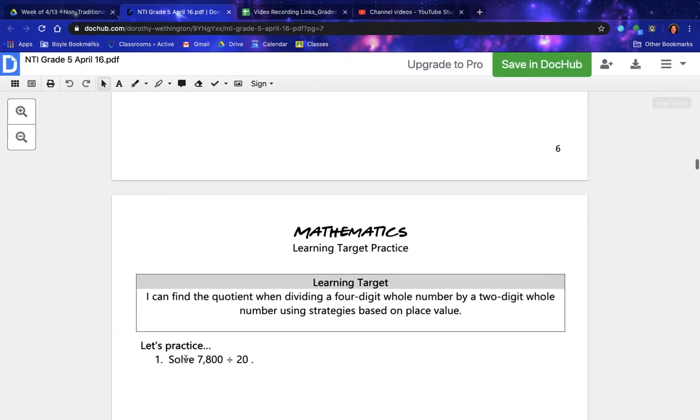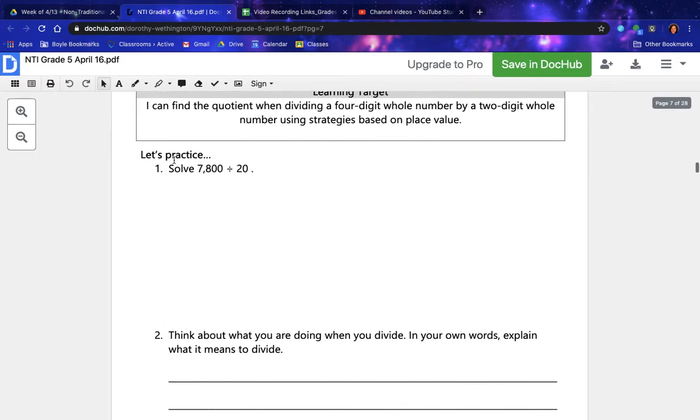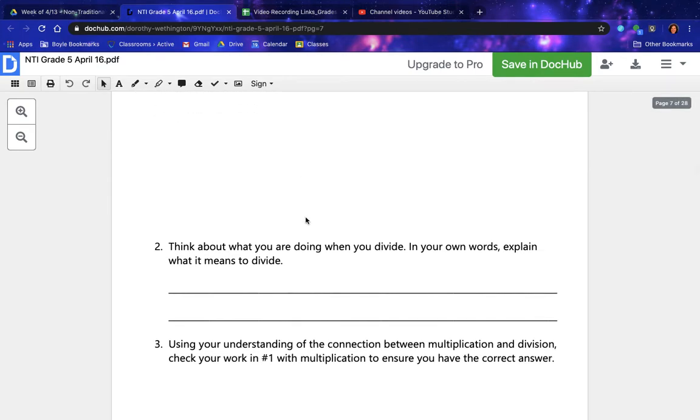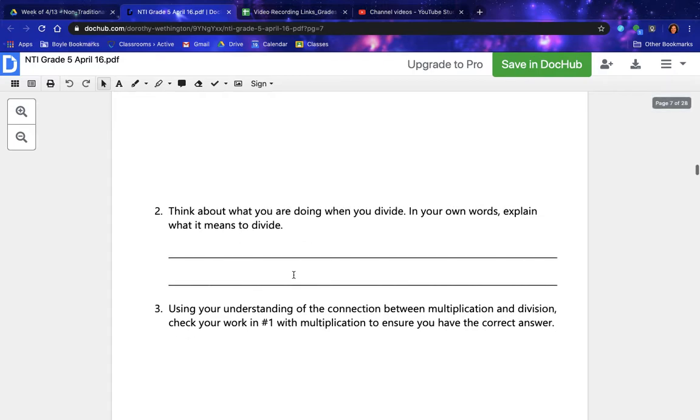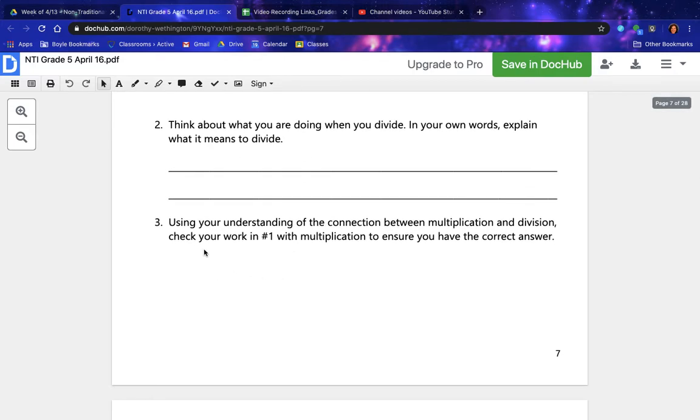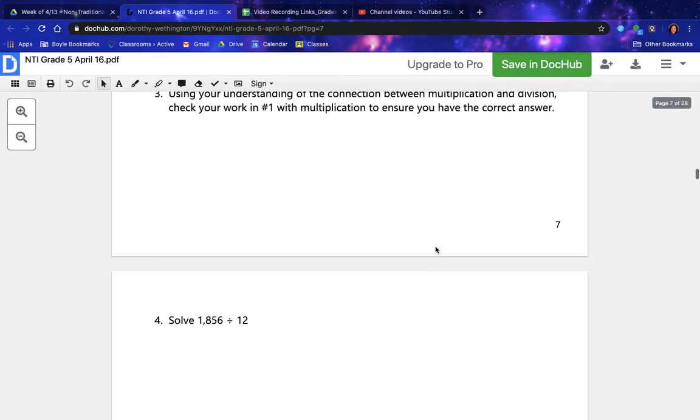Let's practice. Number 1, solve 7,800 divided by 20. Think about what you are doing when you divide. In your own words, explain what it means to divide. Using your understanding of the connection between multiplication and division, check your work in number 1 with multiplication to ensure you have the correct answer.